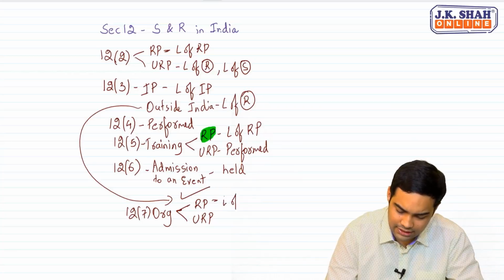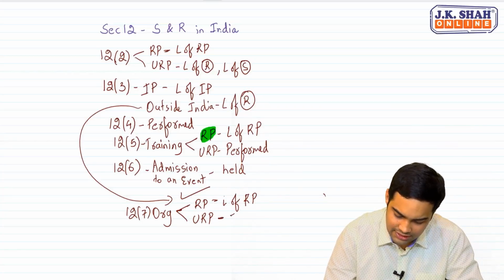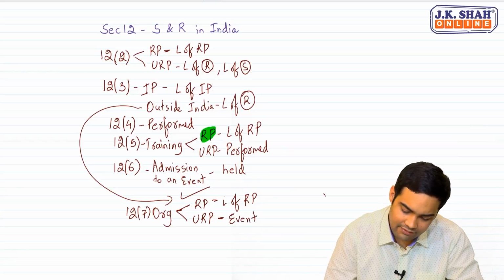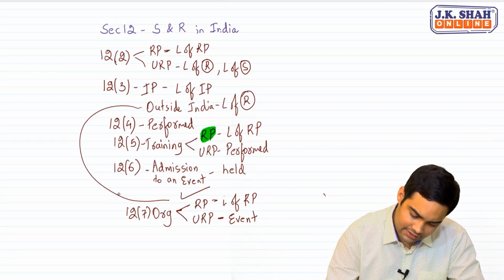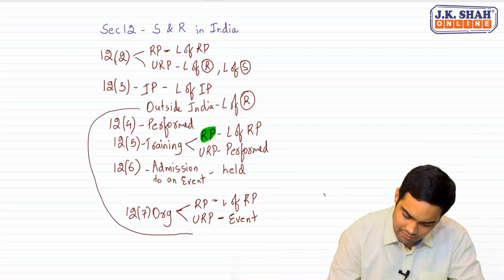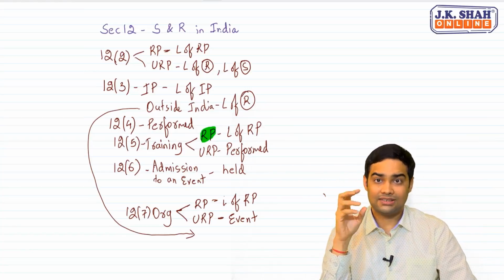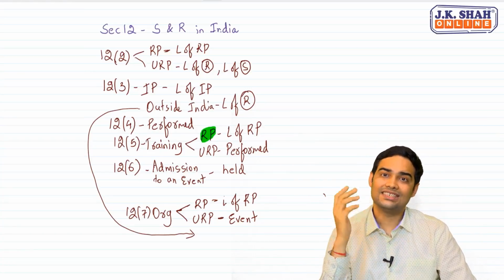For a registered person, the location of the registered person, and for an unregistered person, where the event is held. And if the event is held outside India, then the place of supply will be the location of the registered person. So it's actually used in 12.7.